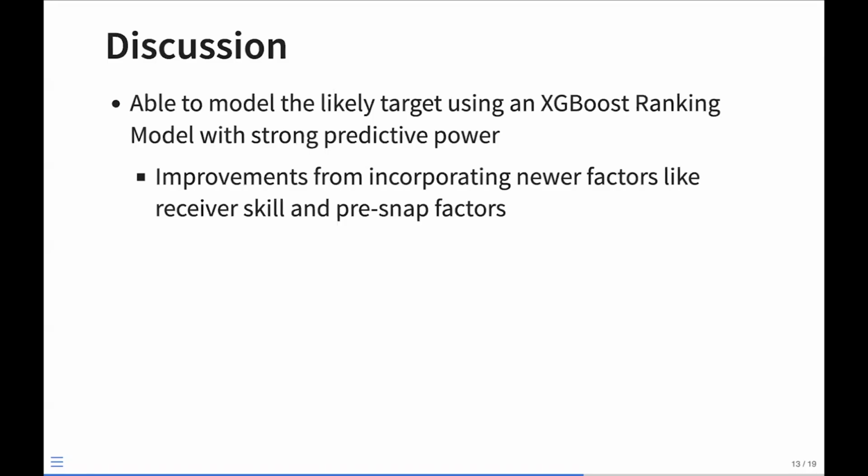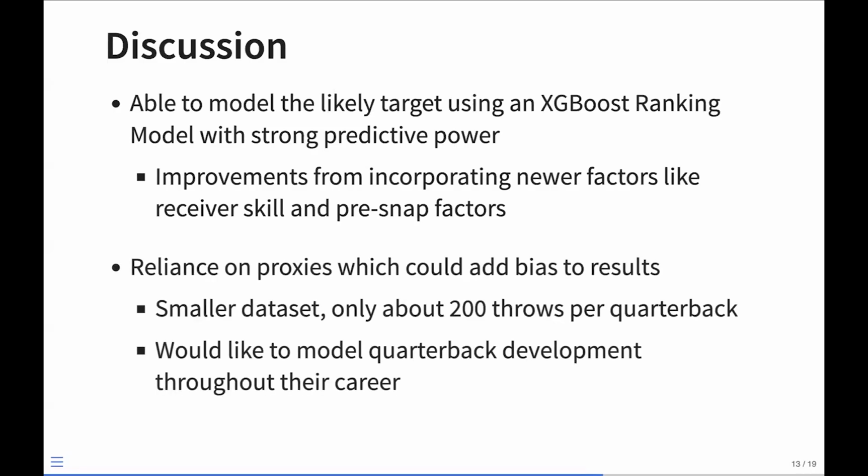Yesterday, we talked about using motion to detect what the coverage is going to be in the defense. And so using pre-snap factors would also be nice to incorporate. We also relied on a lot of proxies. We had to just use that quarterback vision. It's not perfect. It's pretty rudimentary.